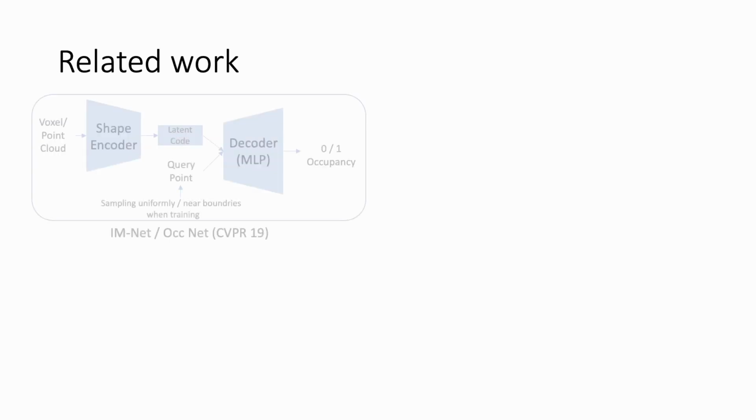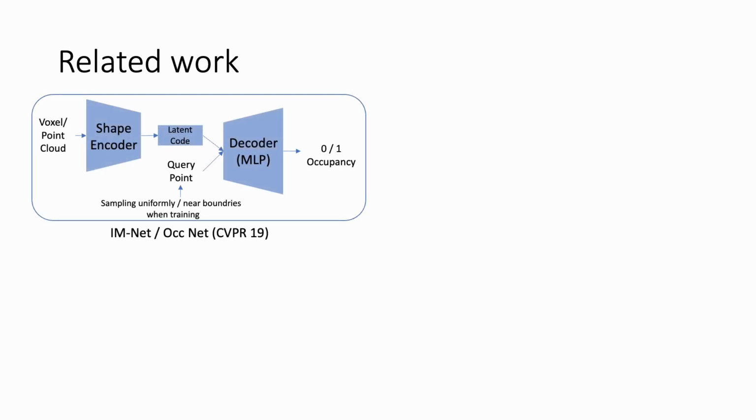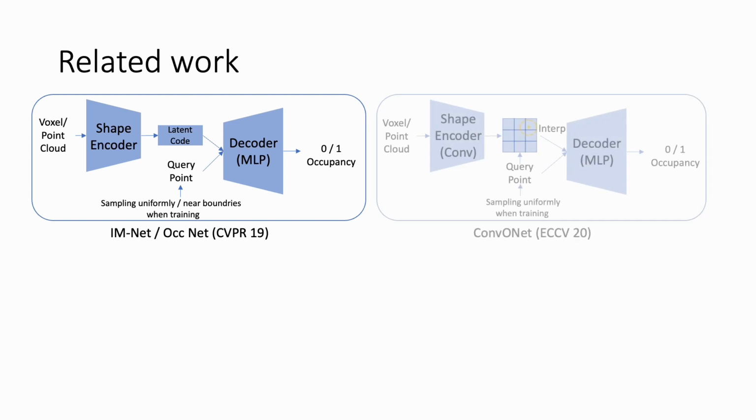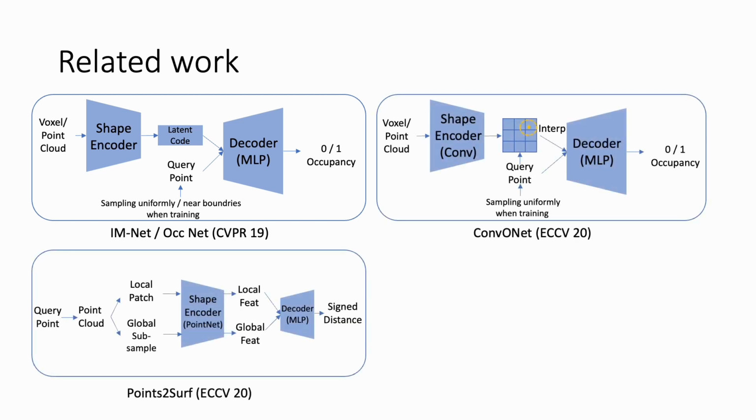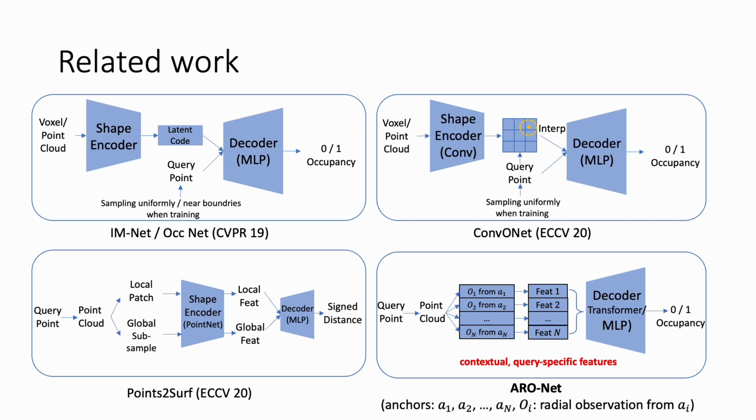In 2019, OCCNet and IMNet concurrently introduced the coordinate-based implicit neural representation. In these early works, the shape encoder and latent code employed for occupancy predictions only modeled global shape features. The resulting learned representations were unable to reconstruct fine geometric details. Then, convolutional occupancy network and Points2Surf were proposed to extract the local features of given point codes to better reconstruct the details. Different from these two works that encode the neighborhood information around the query point as features, our ARO-Net encodes observations from anchors to query points.